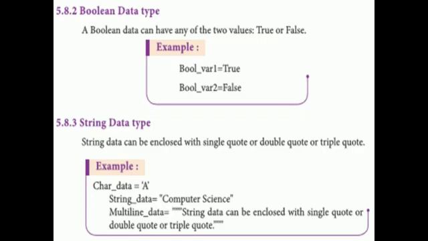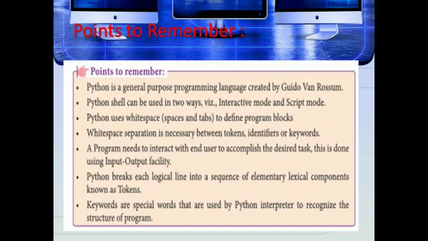Next, points to remember: Python is a general purpose programming language created by Guido van Rossum. Python shell can be used in two ways, that is interactive mode and script mode. Python uses white space, that is spaces and tabs, to define program blocks. White space separation is necessary between tokens, identifiers or keywords. A program needs to interact with the end user to accomplish the desired task. This is done using input-output facility. Python breaks each logical line into a sequence of elementary lexical components as tokens. Keywords are special words that are used by the Python interpreter to recognize the structure of a program.